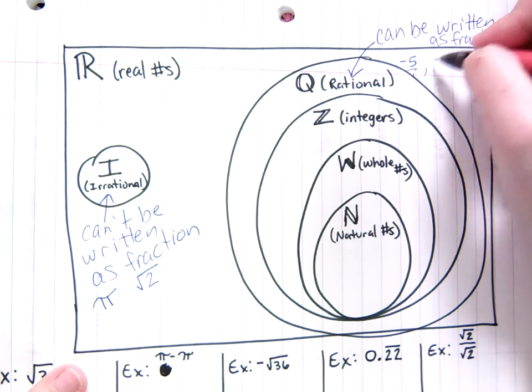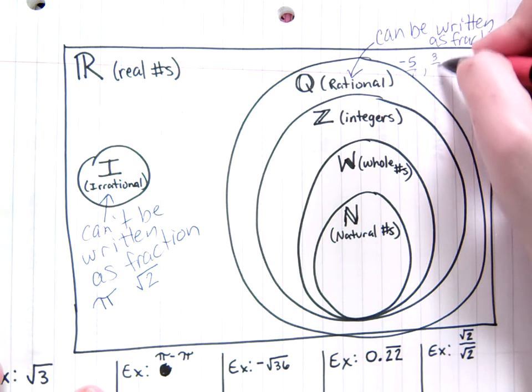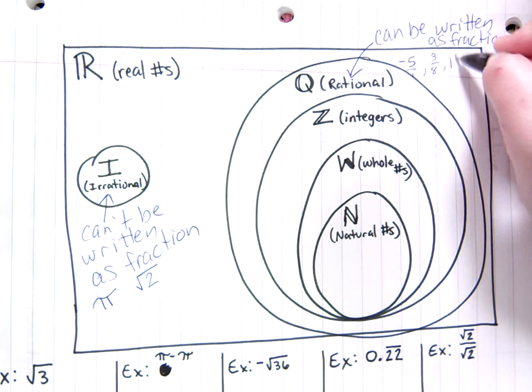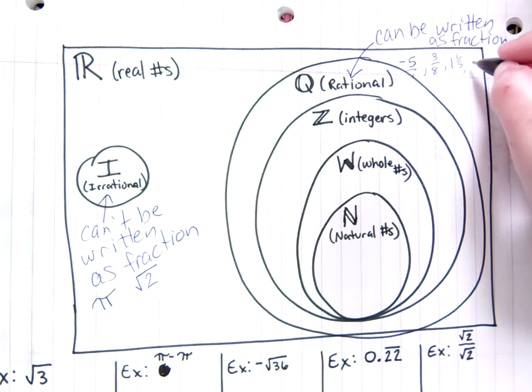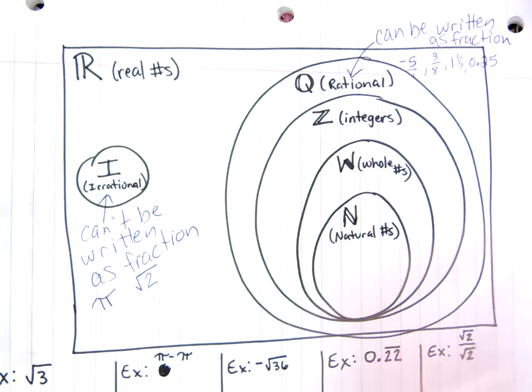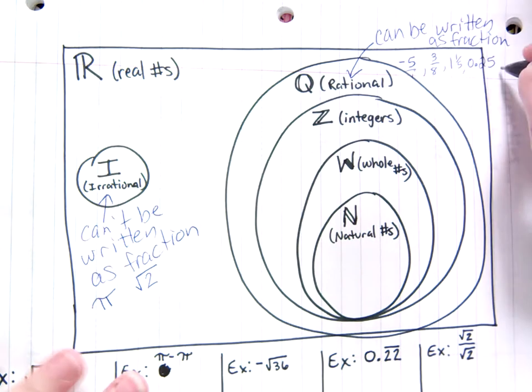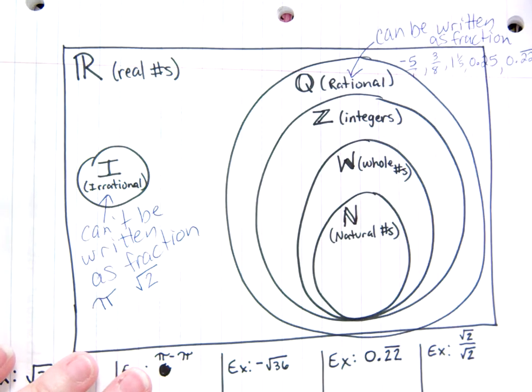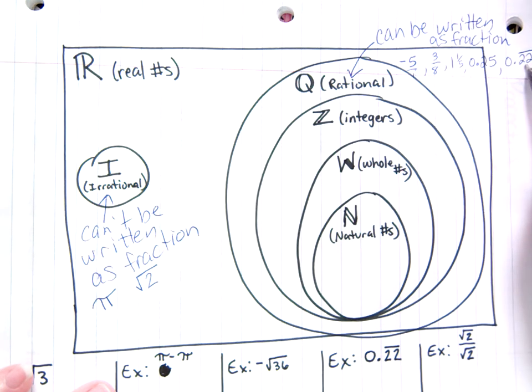It could be an actual fraction like 3/8, or a mixed number, so 1 1/5. It could be a decimal that ends, 0.25 for instance, or it could be a decimal that repeats. Those can all be written as fractions. For instance, this is 1/4, this is 2/9.